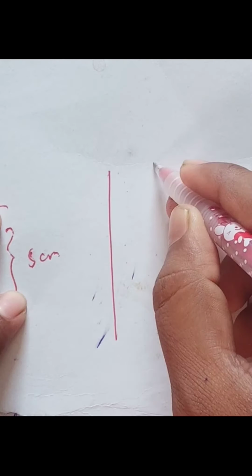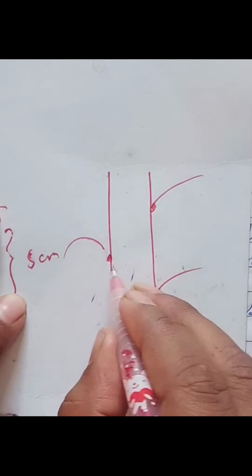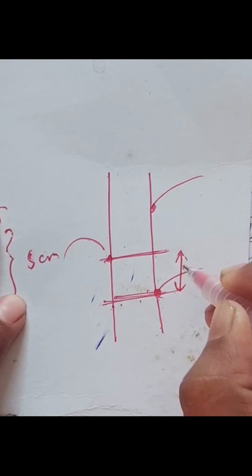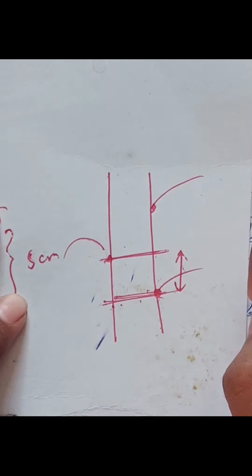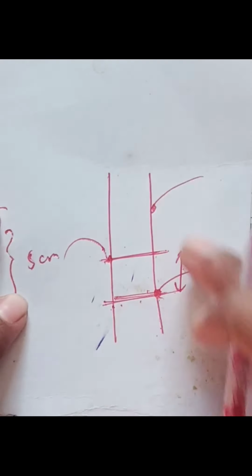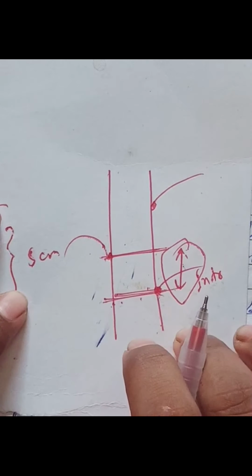Suppose it is the plant and these are the internodes of the plant parts. Between the internodes, the intercalary meristem is present, and because of the intercalary meristem, the length between the internodes increases. That means the internode height increases or elongates just because of the intercalary meristem. Is it okay?